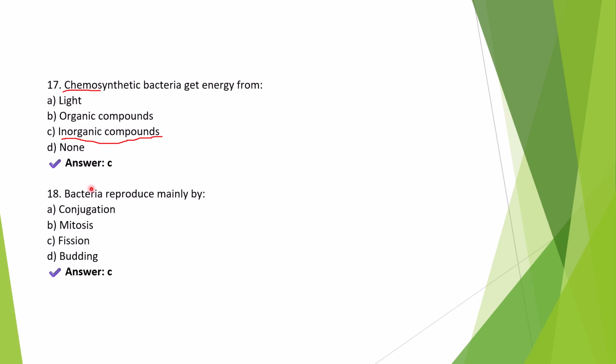Next question. Bacteria reproduce mainly by option C, fission. Bacteria primarily use binary fission, which is a type of asexual reproduction, for their rapid multiplication.